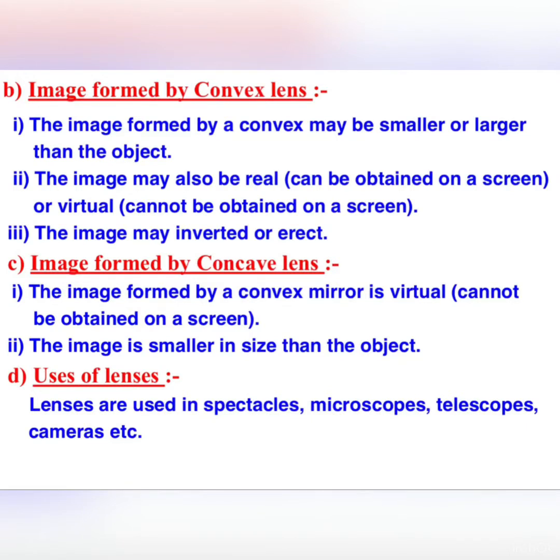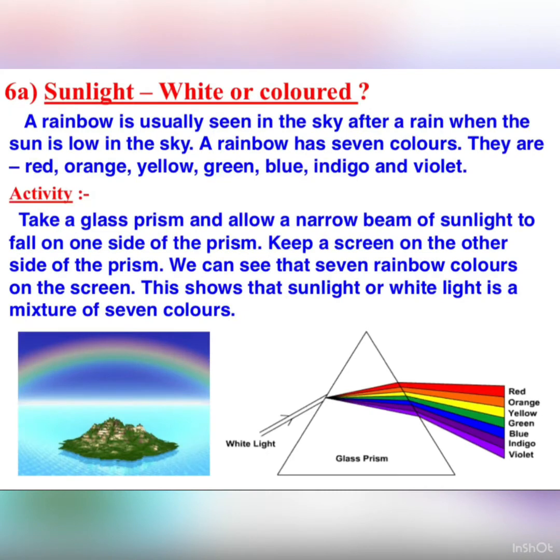Now, images formed by convex lens. Image formed by convex lens is generally erect, virtual and magnified, and by concave lens it is erect, virtual and smaller in size. Now, uses of lenses. Lenses are used in spectacles, microscopes, telescopes, etc.